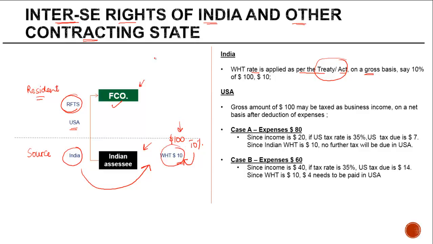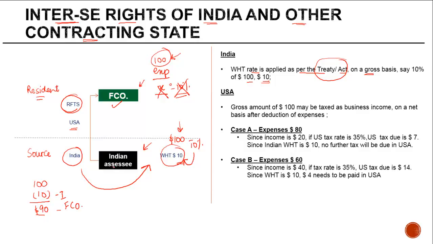It is not that from 100 you reduce the expenses and let's say if X is the balance that you get, you apply 10% on that. No, this is not how it works in case of royalty or FTS. For royalty and FTS article, the rate of tax of 10% is applied on the gross number. So once this $10 of withholding tax is applied, suppose $100 were there, $10 were deducted by India, $90 is what the foreign company receives.